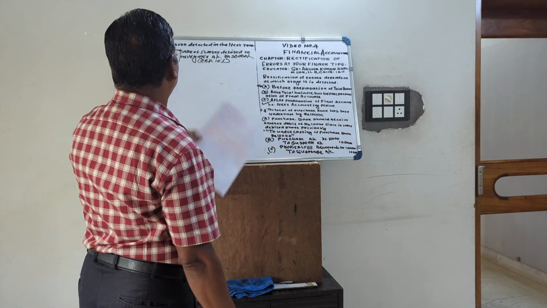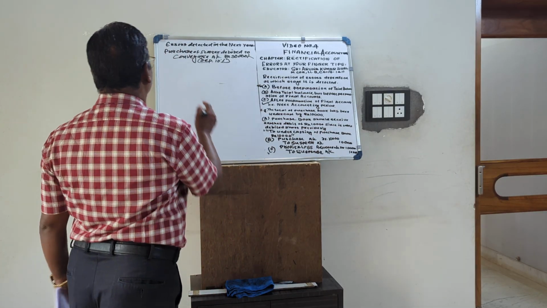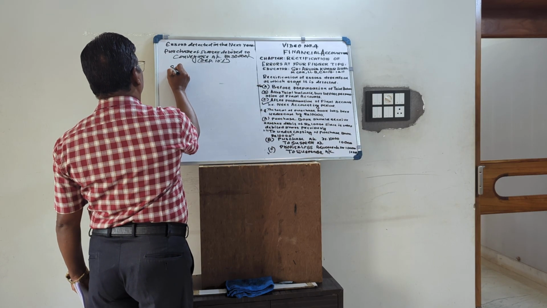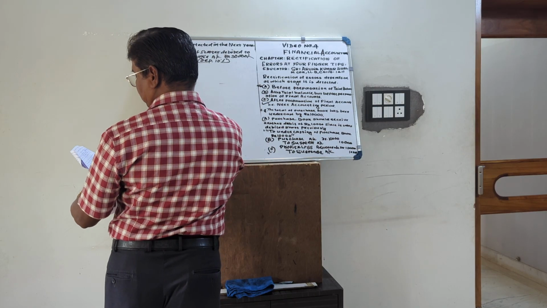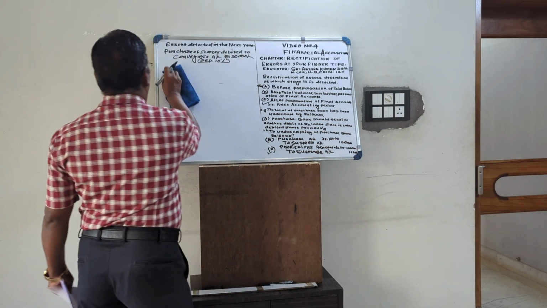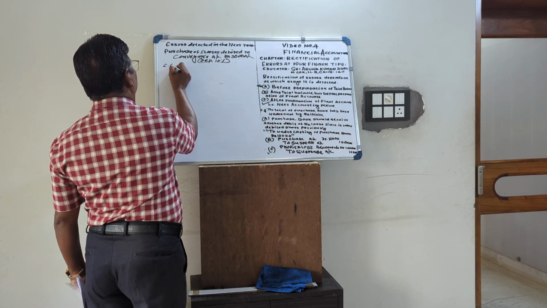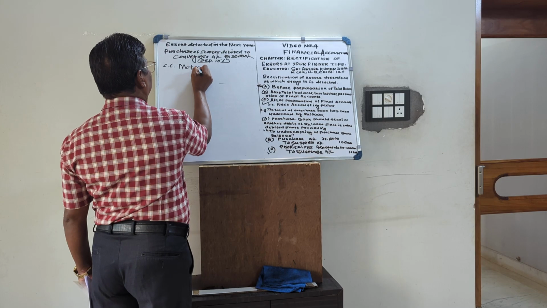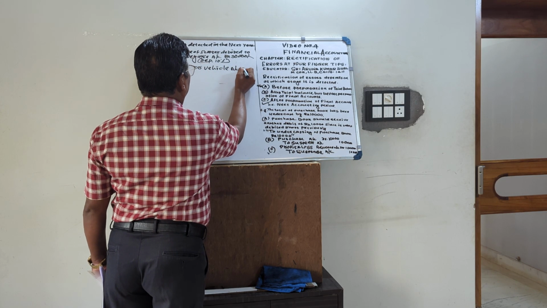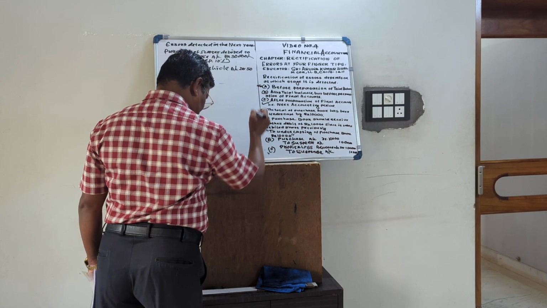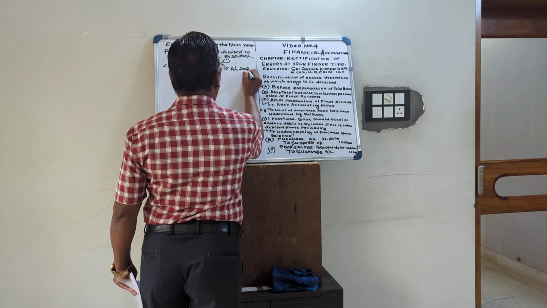The wrong entry is that they debited the conveyance account with 50,000. But what should be the correct entry? It should be scooter account, so we can write motor vehicle account. This is the correct entry: motor vehicle account should be debited, not with 50,000, but 50,000 less depreciation 5,000, that is 45,000.